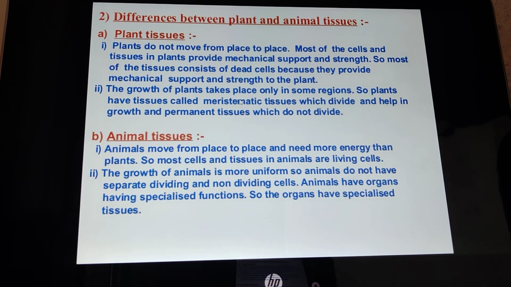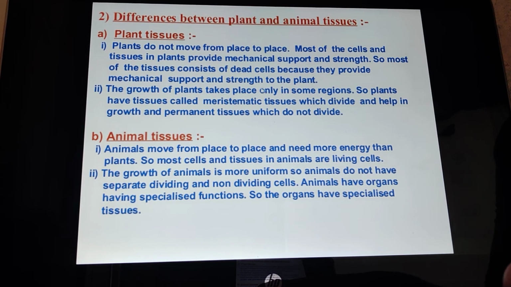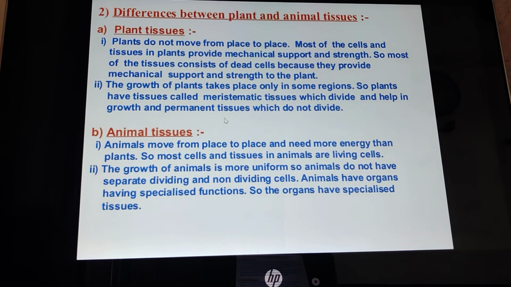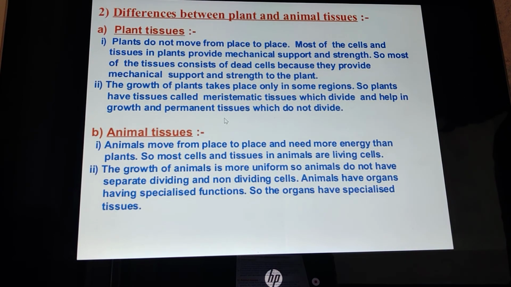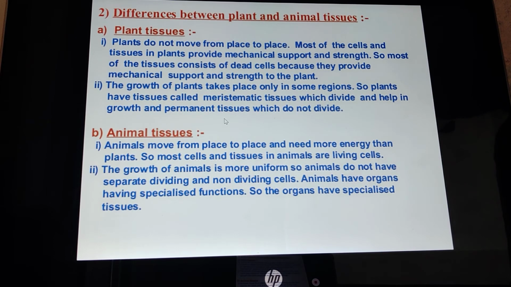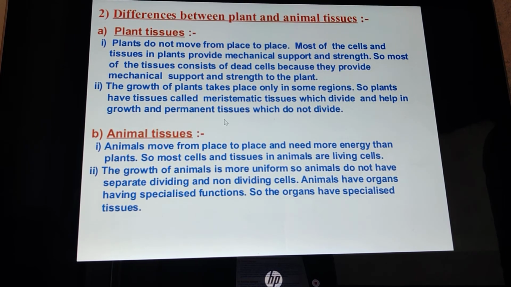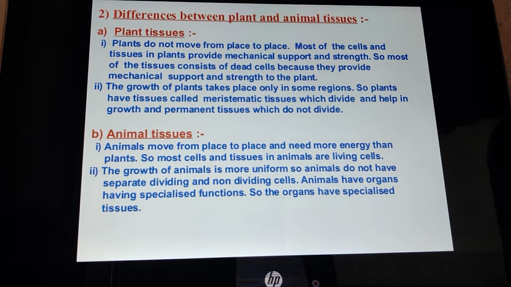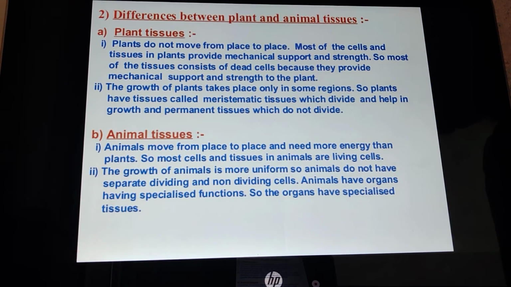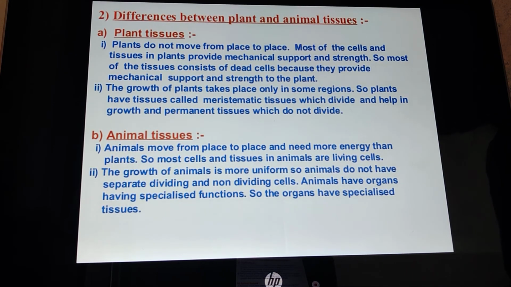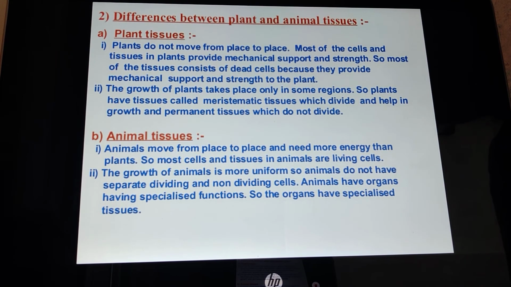Where the cells are not dividing, permanent tissues are present. It means, children, there are two types of tissues, which we are going to study in detail after this topic about plant tissue: meristematic tissue and permanent tissue. I repeat again, in plants the growth is not uniform. At some regions where growth takes place, particular tissues are present, known as meristematic tissue, which keeps on dividing the cells.